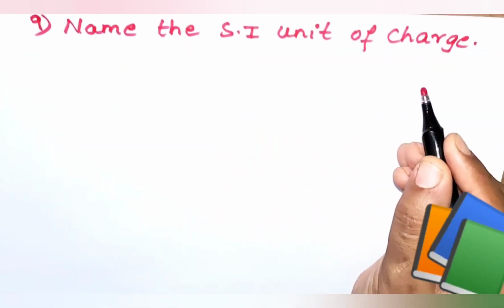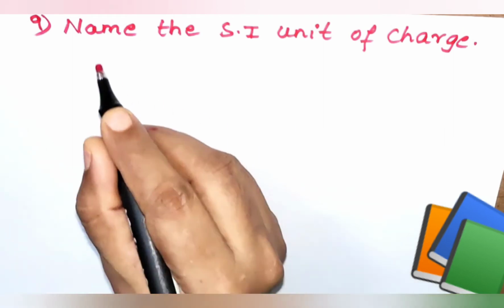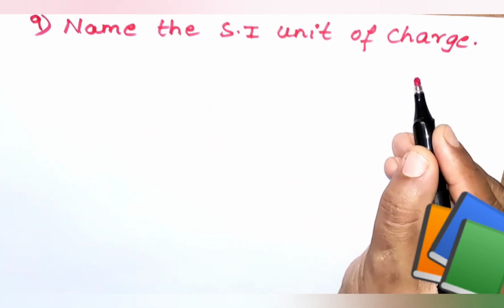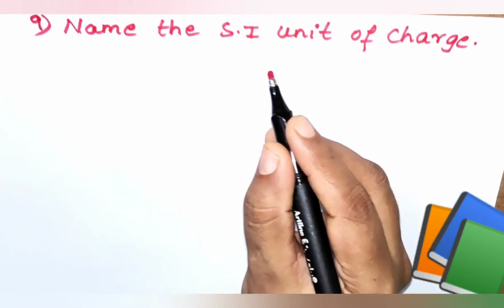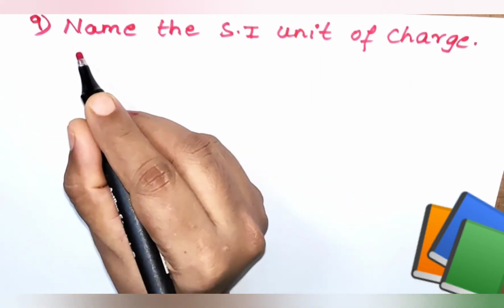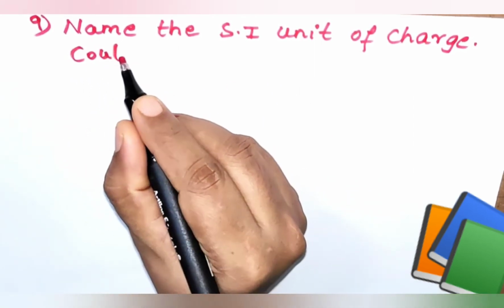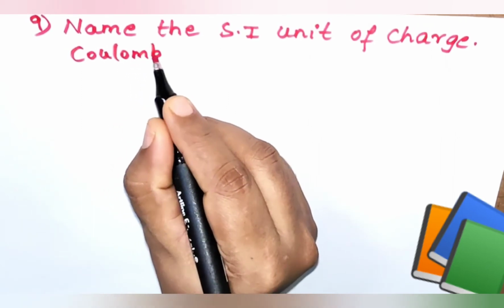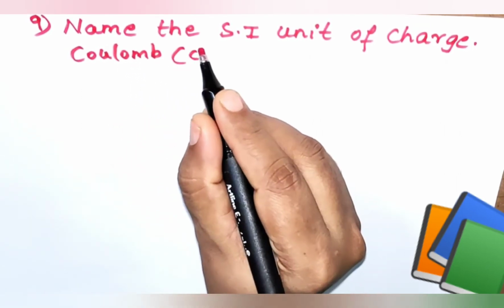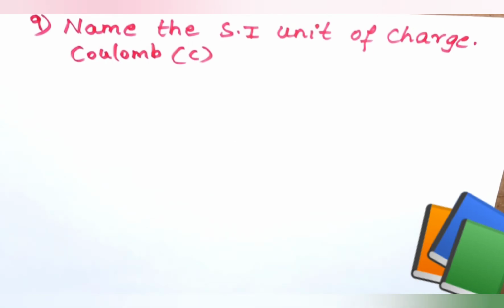Name the SI unit of charge. What do you think is the SI unit of charge? The SI unit of charge is Coulomb, represented by capital C.